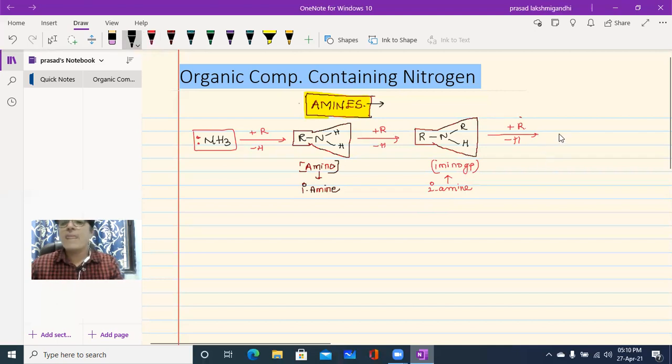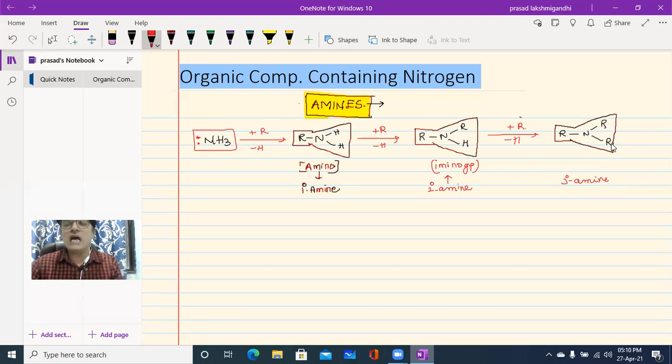Then we write R N R with the newly obtained R. This structure is a tertiary amine, a 3 degree amine, because the central nitrogen atom is connected to three alkyl groups of carbon.